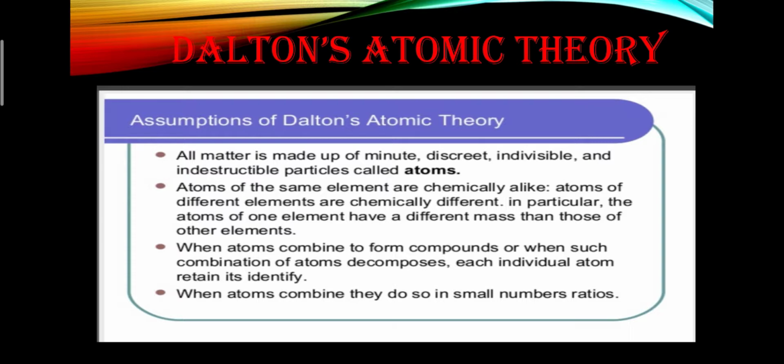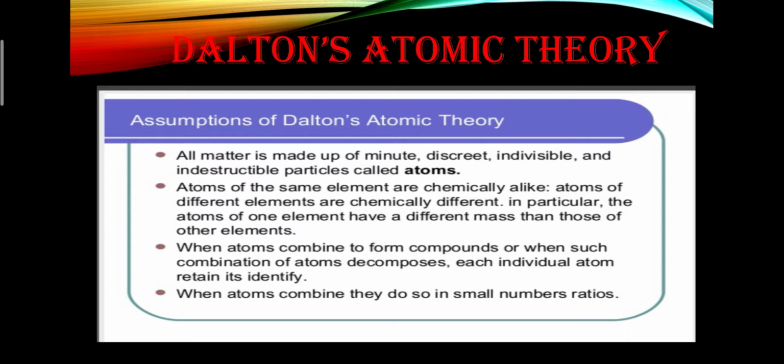But iron is made up of tiny particles, that is, atoms. So all the atoms of iron will be identical. It means they will be the same. All the atoms of iron will possess similar properties. But if we compare the atoms of iron and copper, then atoms of iron will have different properties than the atoms of copper. So atoms of the same element possess the same properties and are identical, but the atoms of different elements are different from each other.